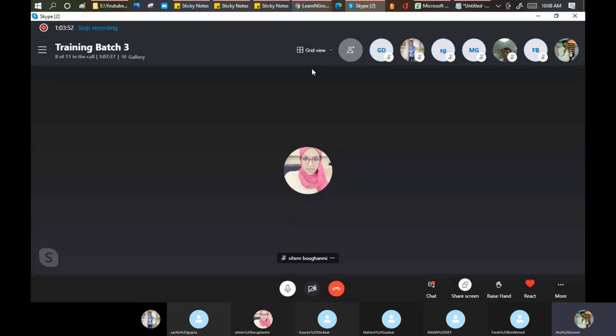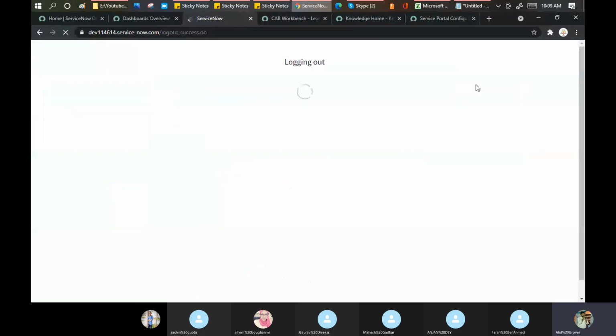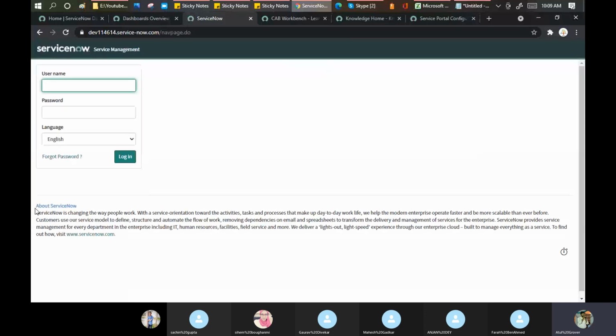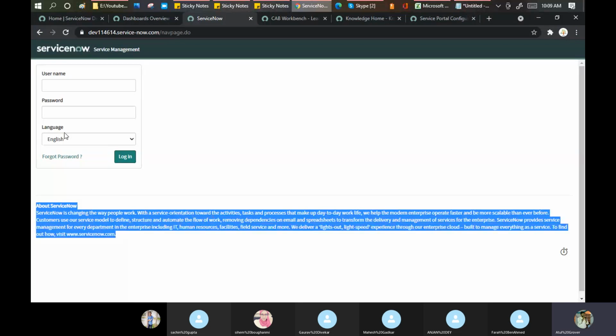Third point, let me come back. Now you put something to be checked. I'm logging out here. These questions are applicable for everyone. Let me log out. You need to identify where this text is coming from. And can I change the text or not? Can I change this particular form or not? Instead of the language, can I remove the language or not? Can I remove this forget password or not?